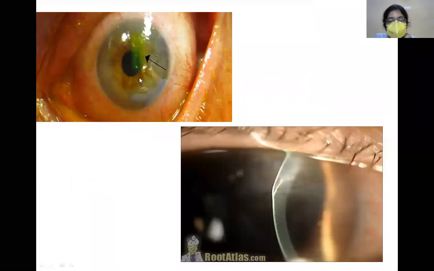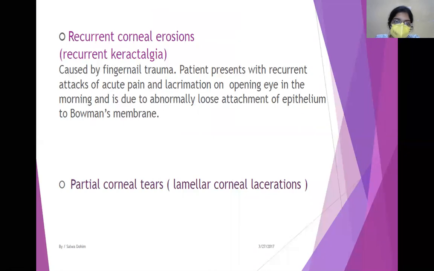So this is a picture of recurrent corneal erosions where you can see there is a breach of the epithelium due to repeated trauma with the fingernail or due to some underlying diseases. He can have recurrent erosions. As soon as he gets up in the morning, he'll have corneal erosions, and as the day goes by, because of the lubricating action of the eyelids and everything, the abrasion will heal. Again in the morning, the same thing will repeat. So this is recurrent corneal erosions.